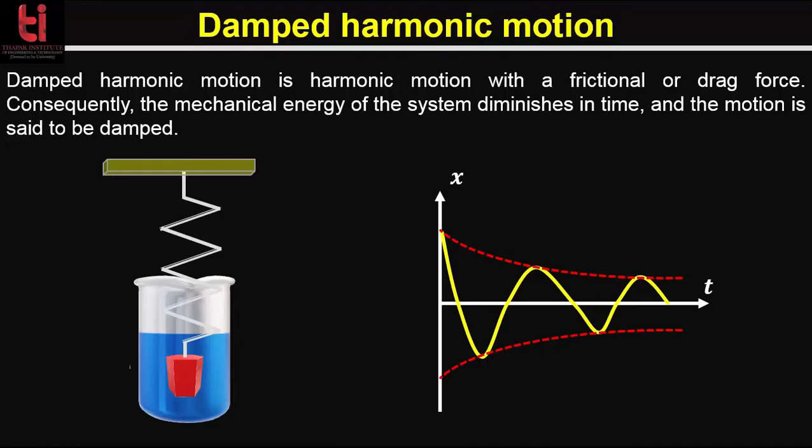This is an example of a damped mechanical oscillator, showing an oscillating mass immersed in a viscous fluid. And this is the variation of amplitude with time, illustrating the decay in amplitude of a damped harmonic oscillator.